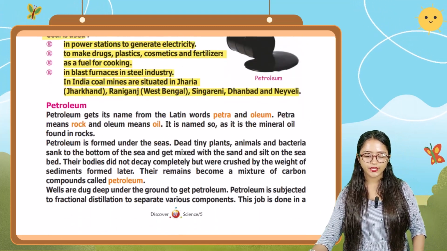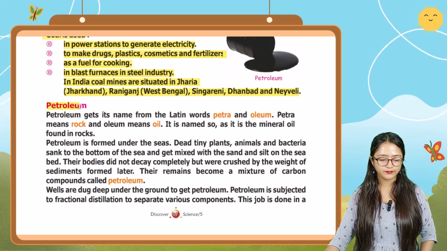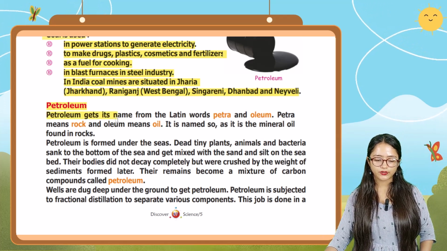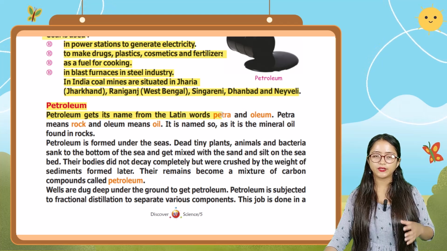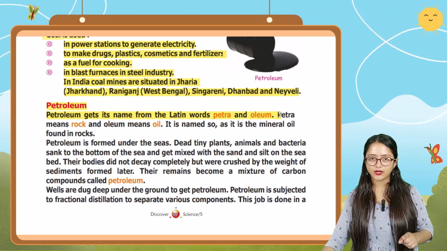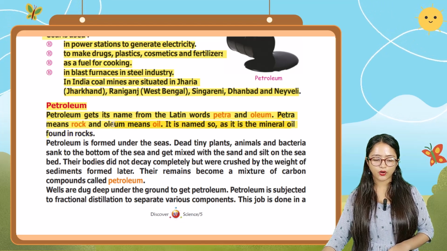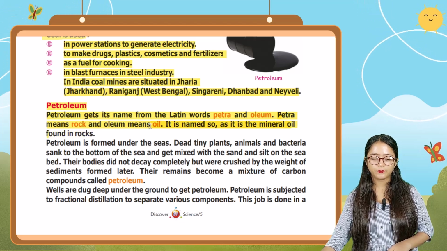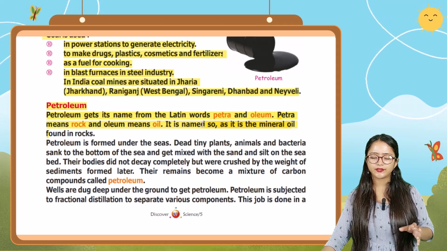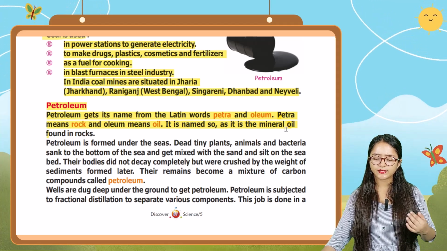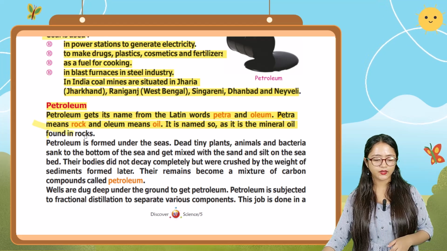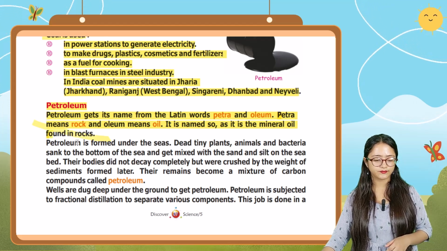Next, we're going to talk about petroleum. Petroleum gets its name from the Latin words petra and oleum. Petra means rock and oleum means oil. It is named so as it is the mineral oil found in rocks.